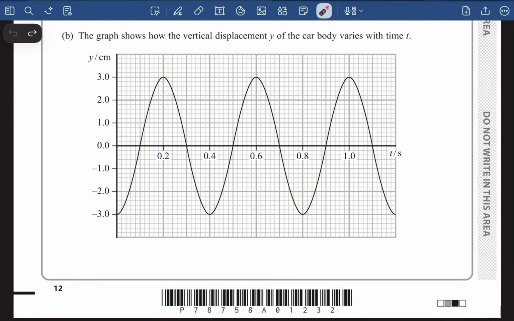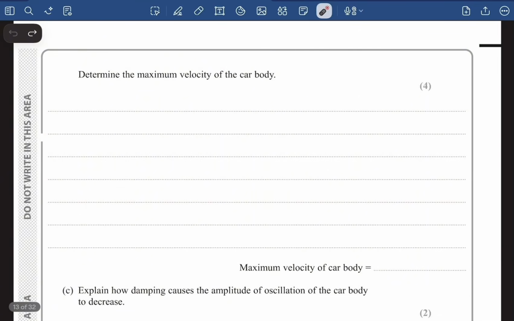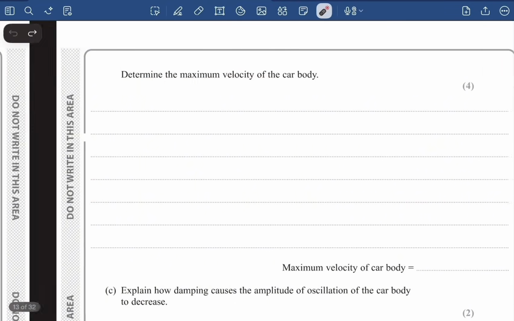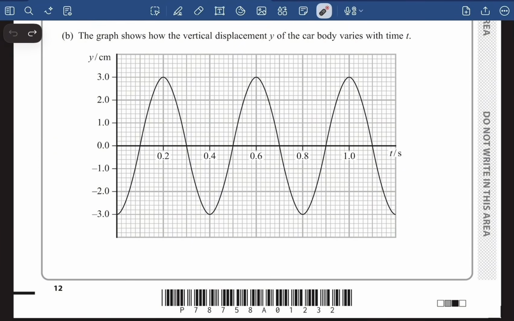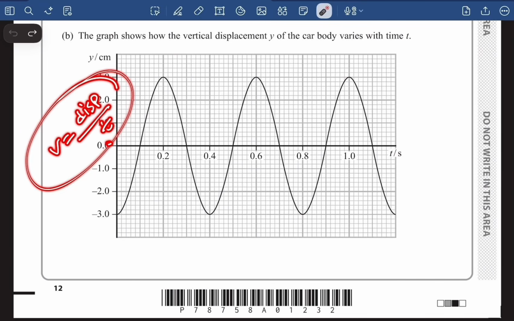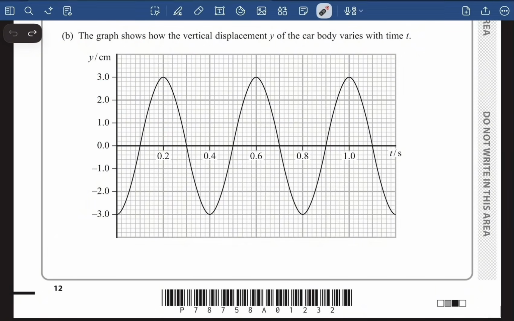The graph shows how the vertical displacement of the car body varies with time t. So this is basically the displacement in the y-axis and the time in the x-axis. Now in the actual question, they have asked us to figure out the maximum velocity of the car body. Now guys, we all know that velocity is equals to displacement divided by time taken, right? And they have given us displacement in the y-axis and time in the x-axis. So the gradient of this graph is going to give us the velocity, right?